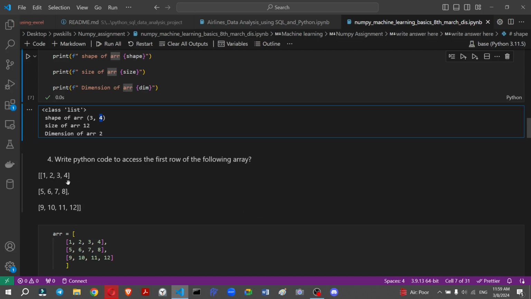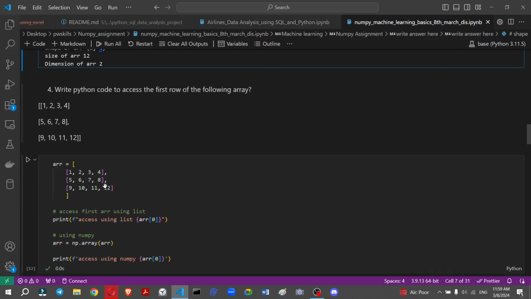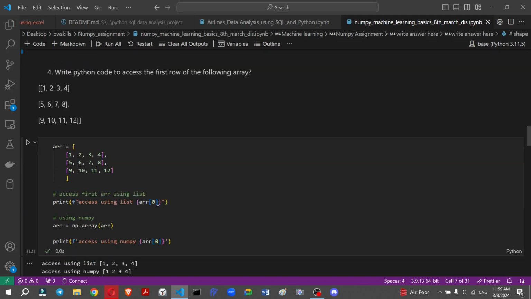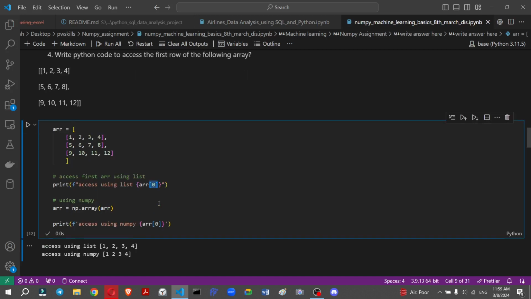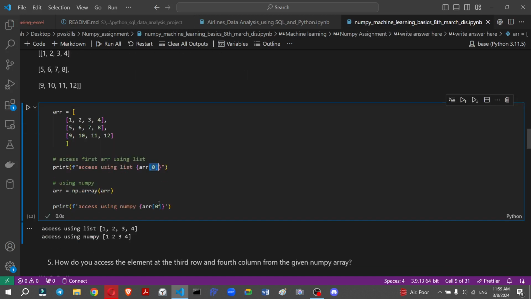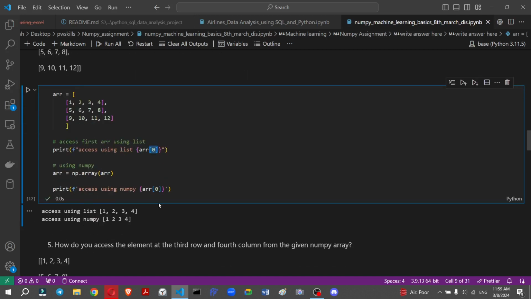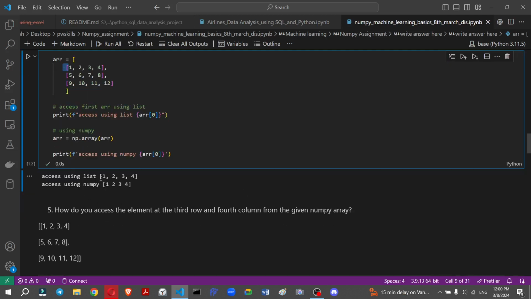The first row means 1 2 3 4 5. So first of all we convert the array into a NumPy array. After that we access it using the index number, that is array[0]. If you are using a list, it is the same answer, but it looks different because it is a nested list. So there is one list, and the second one is another list. Inside a list, another list is stored. That's why we access it like this. And when we use NumPy, we can just access it as an array.